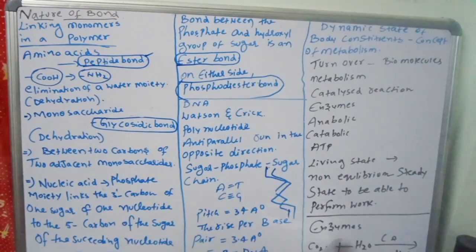So enzymes are important. See, CO2, H2O, H2CO3, carbonic anhydrase. Without carbonic anhydrase, it is 200 H2CO3 in 1 hour. But in 1 second, 6 lakh H2CO3 will be formed. That much powerful the enzymes are.